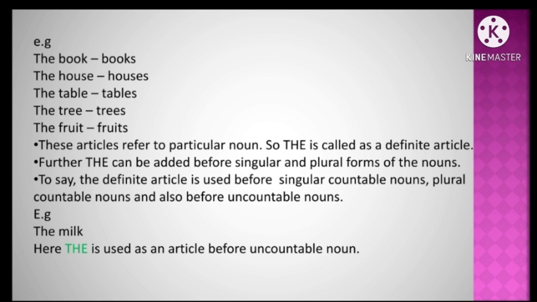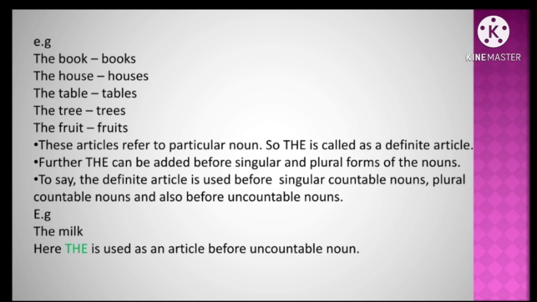There are two types of articles, definite and indefinite articles. A and an are called indefinite articles and the is called definite article. Further, the can be added before singular and plural forms of the nouns. To say, the definite article is used before single countable nouns. What are the countable nouns? Those nouns can be counted.